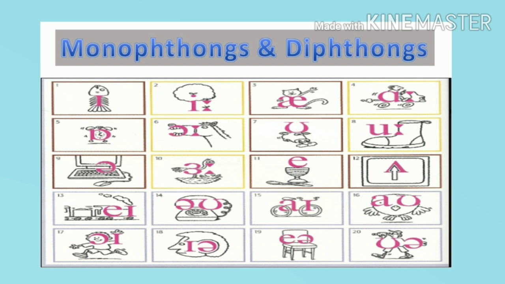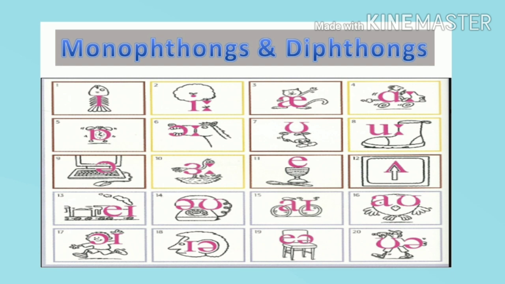Monophthongs are I in fish, E in tree, A in cat, A in car, O in clock, O in horse, U in bull, U in shoe, A in computer, A in bird. It is the combination of R plus vowel. E in peg and A in up.